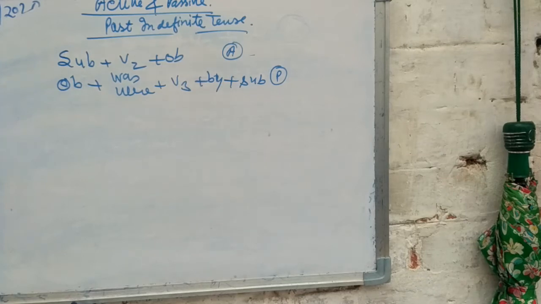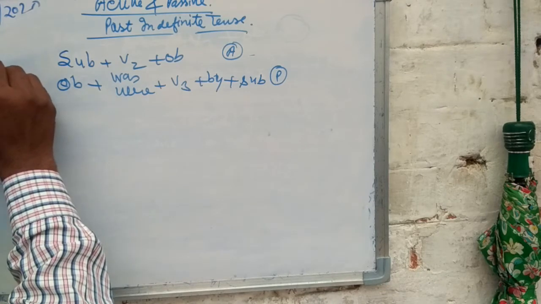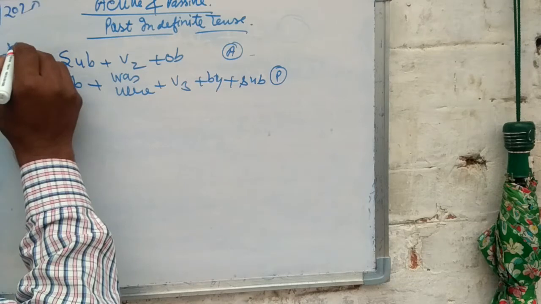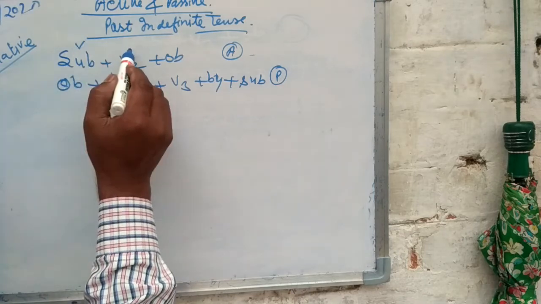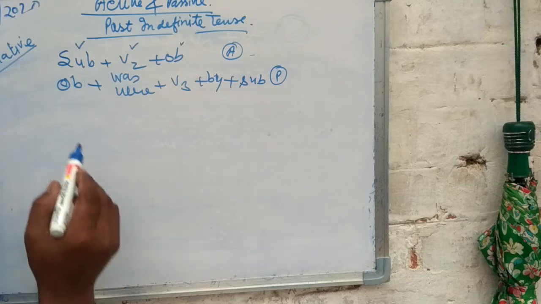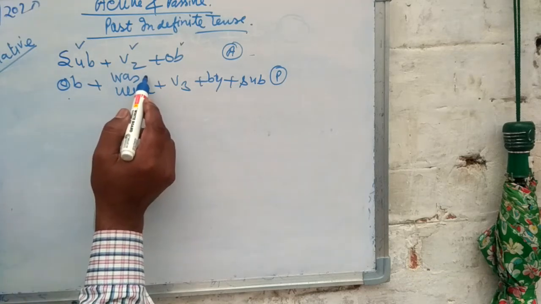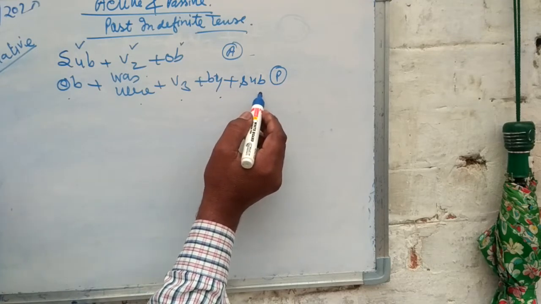Children, let's study active and passive voice related to past indefinite tense. In an affirmative sentence of past indefinite tense, active voice is subject plus second form of verb plus object, and in passive voice, object plus one out of was and were plus V3 plus by plus subject.